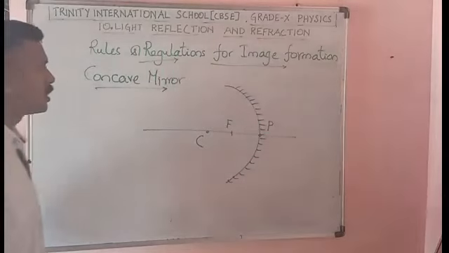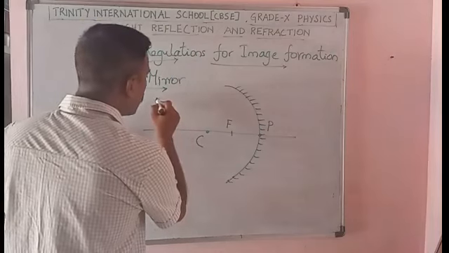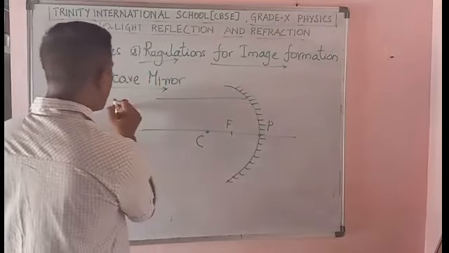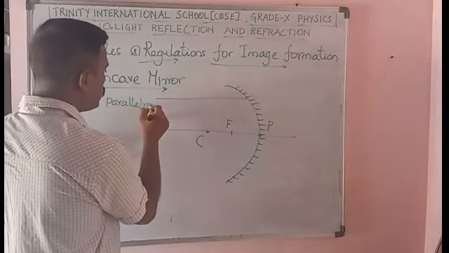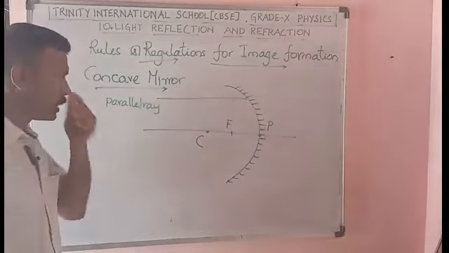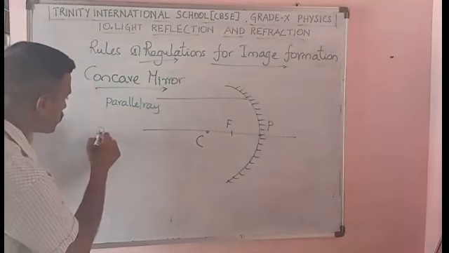So rules and regulations of image formation. The first rule is, first I will draw a parallel ray. This is a parallel ray. This is the principal axis.